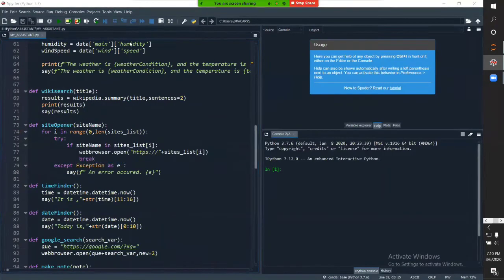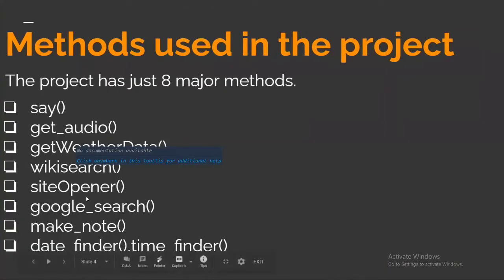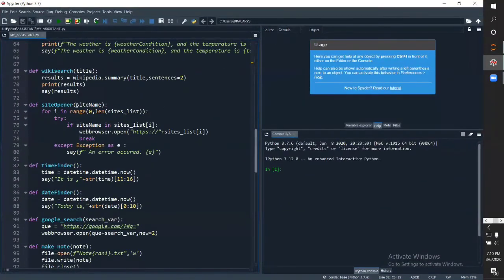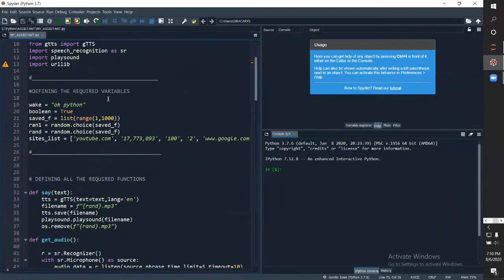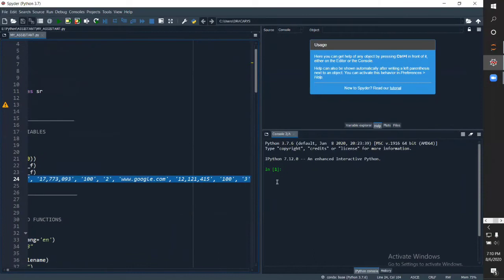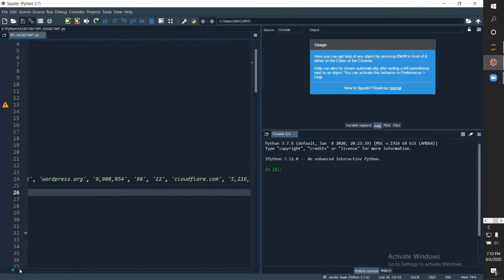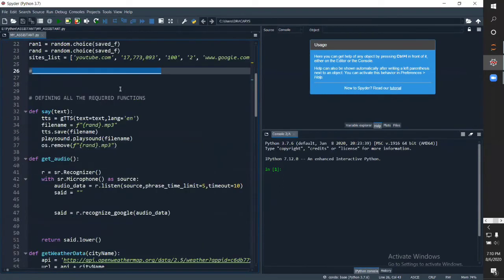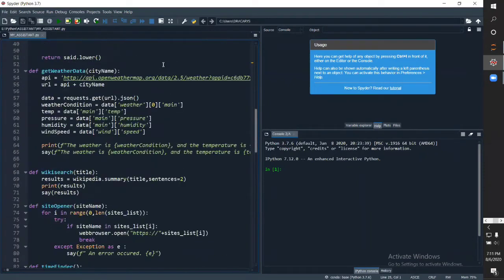Then our next method is site opener. So it will open sites. How? We'll ask for a site name. Then I have created a list of many sites. You can see here I've created a list of many sites. You can also either use a list from site or just download it from the net. It consists of around 600 to 700 basic websites.